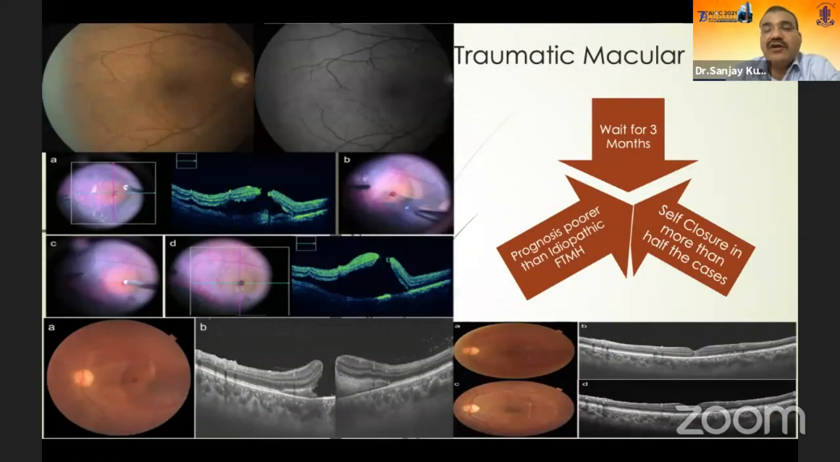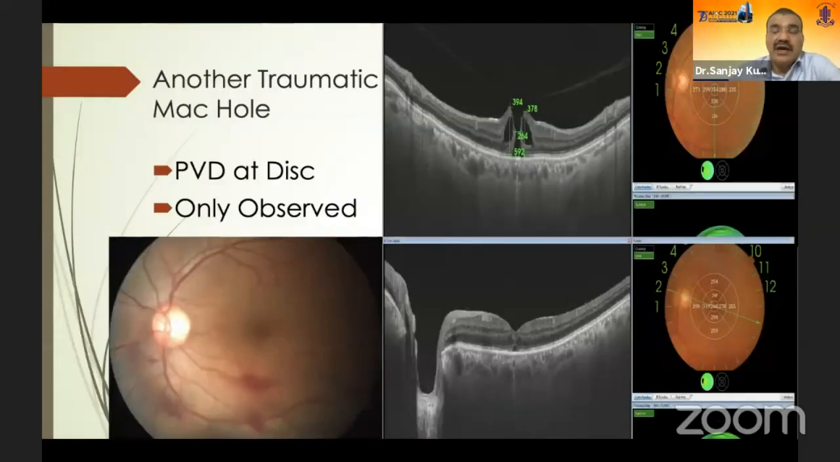Here's a case of, we all see, traumatic macular hole. So there's always a controversy: can you wait in a traumatic macular hole? Some say that you can wait up to 3 months. However, if the macular hole is large, or there is a subretinal bleed, one must immediately intervene.